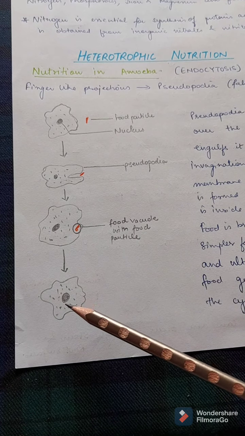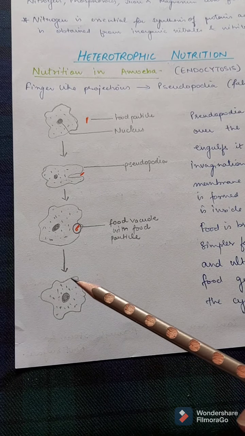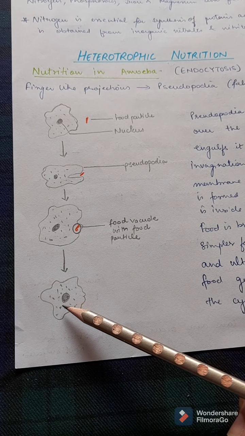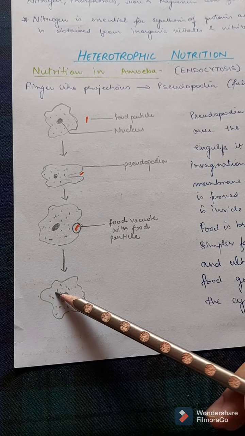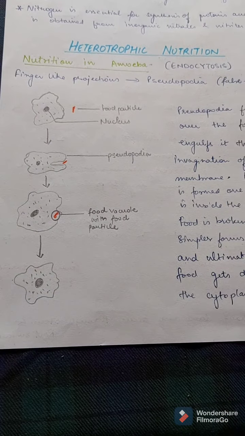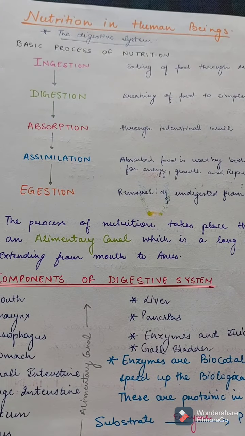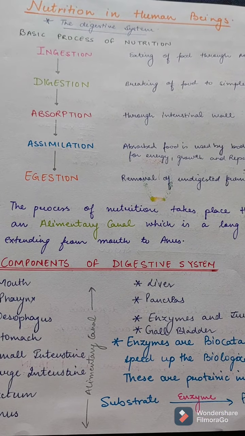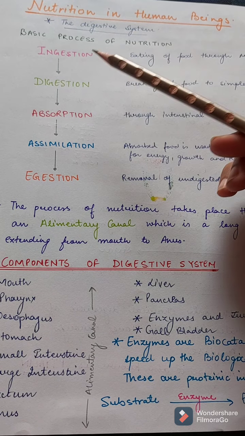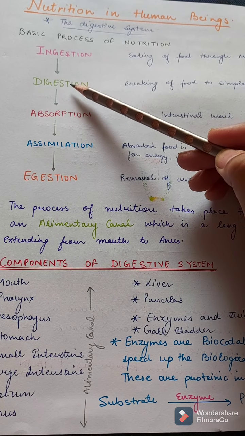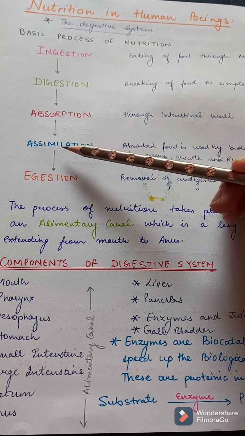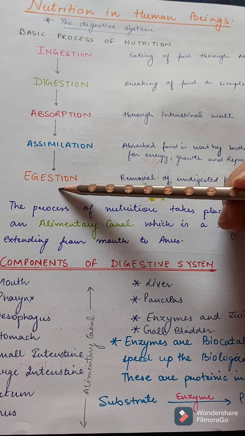Now food is broken down into simpler forms by the food vacuole, and ultimately this food gets absorbed or diffused into the cytoplasm. Right? So next we will see what is the mode of nutrition in human beings. The basic process of nutrition is ingestion followed by digestion, absorption, assimilation and egestion.